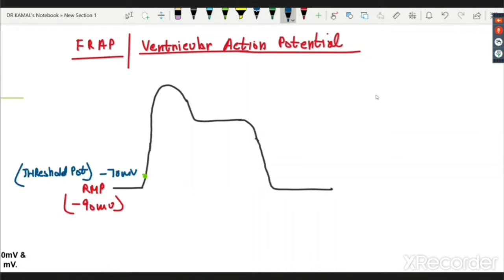And the main thing that happens is, as soon as it touches this threshold, there is a quick rapid opening of the voltage gated sodium channels, giving me the first phase, which is known as phase 0. In phase 0, the RMP is becoming less and less negative. It crosses 0 somewhere and reaches the highest value. Surprisingly, the highest value here is the same as in a neuron, plus 35 millivolts.